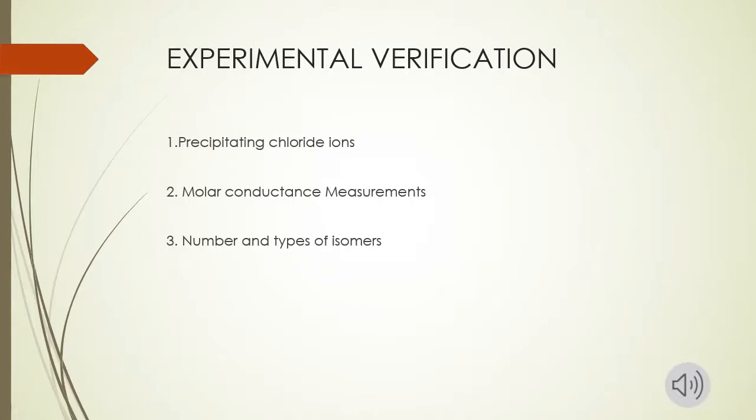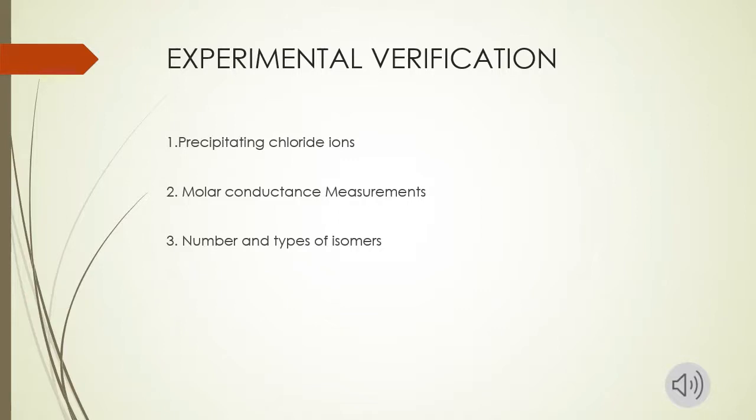So first one, precipitating chloride ions. It explained that the chloride ions which are present outside the coordination sphere get precipitated out when the compound is heated with aqueous silver nitrate. If the number of chloride ions outside the coordination sphere is 3, then it will give 3 moles of silver chloride precipitate.